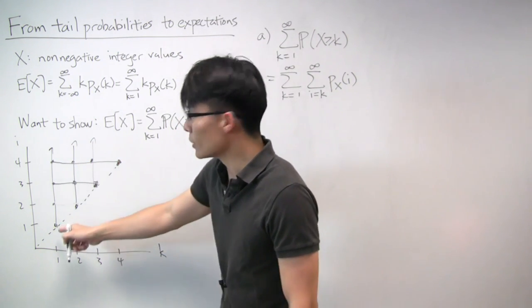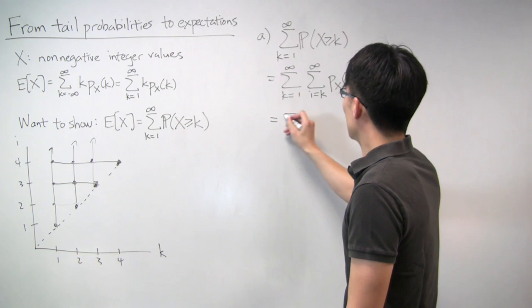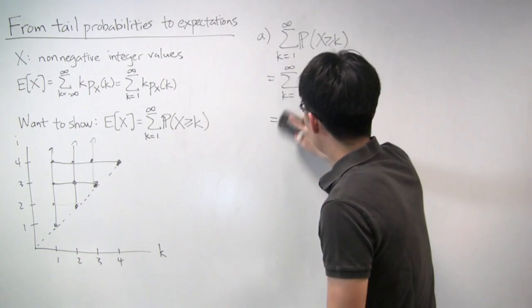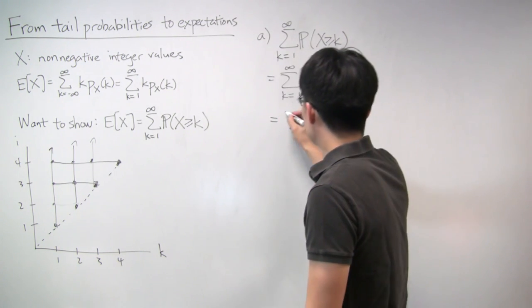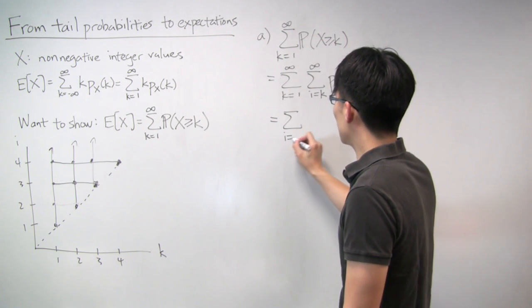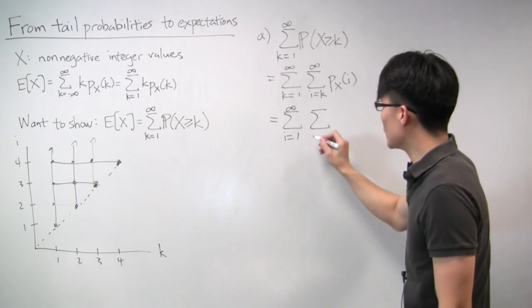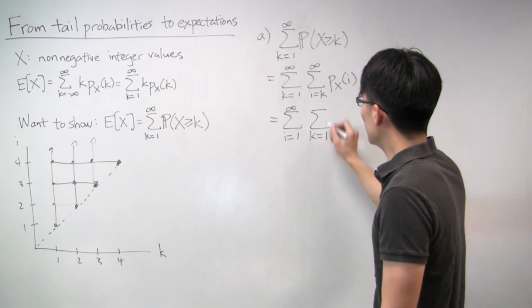So now, instead of summing vertically, we'll sum horizontally across. And what that amounts to, using symbols, is we sum i from 1 to infinity now, and on the inside we sum k from 1 to i.